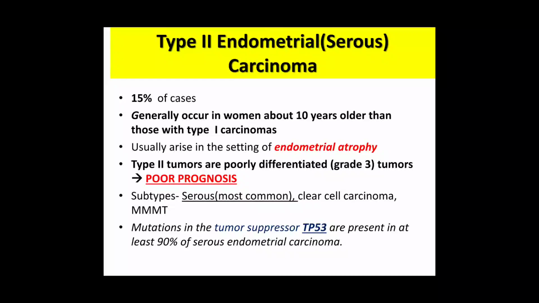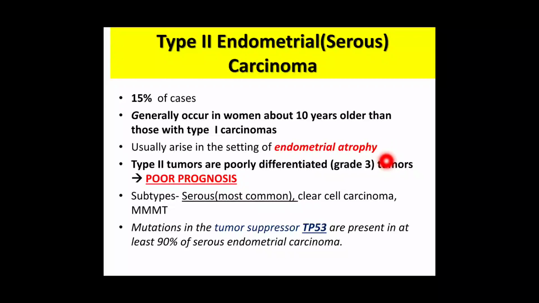Now next is type 2 endometrial carcinoma. It constitutes 15% of the cases of endometrial carcinoma, and occurs in women about 10 years older than those with type 1 carcinoma. So the age group is older than that of type 1 carcinomas. It arises in the setting of endometrial atrophy and it is not dependent on estrogen. This is very important, and it arises in a setting of endometrial atrophy.